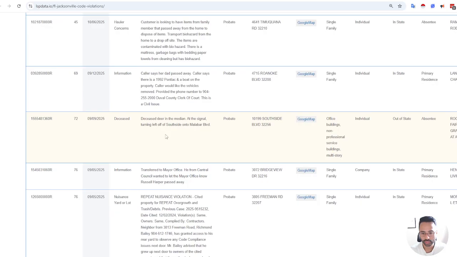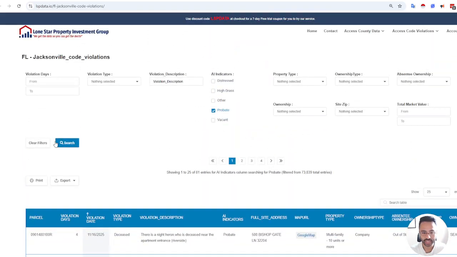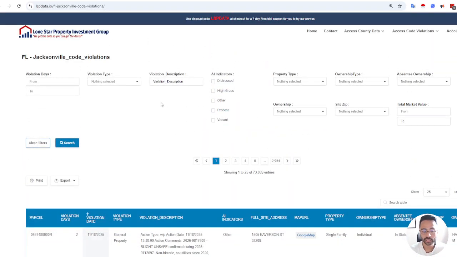I'm going to go through this very quickly because I don't want to expose names, but basically it makes it easy to identify a lot of properties in which a person has passed away. That gives you the option to reach out to whoever's next of kin. They may be out of town, etc. But in a lot of these instances, the properties have been left unattended, and maybe the neighbors are complaining, or someone in the neighborhood is calling because the property is being unkempt. And that makes sense.